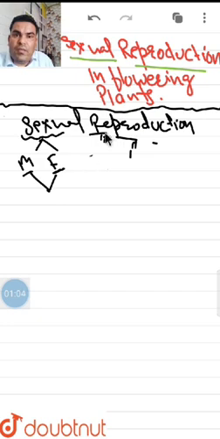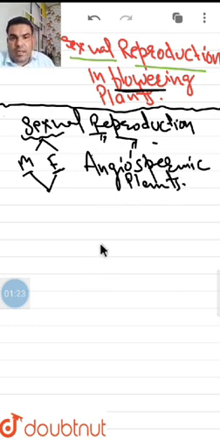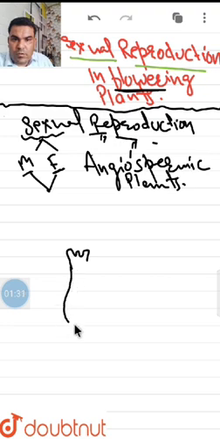Now here we will discuss sexual reproduction in flowering plants. So we know that the flower is the characteristic feature of angiospermic plants, right? So let us start with the diagram of the flower. So draw this diagram.